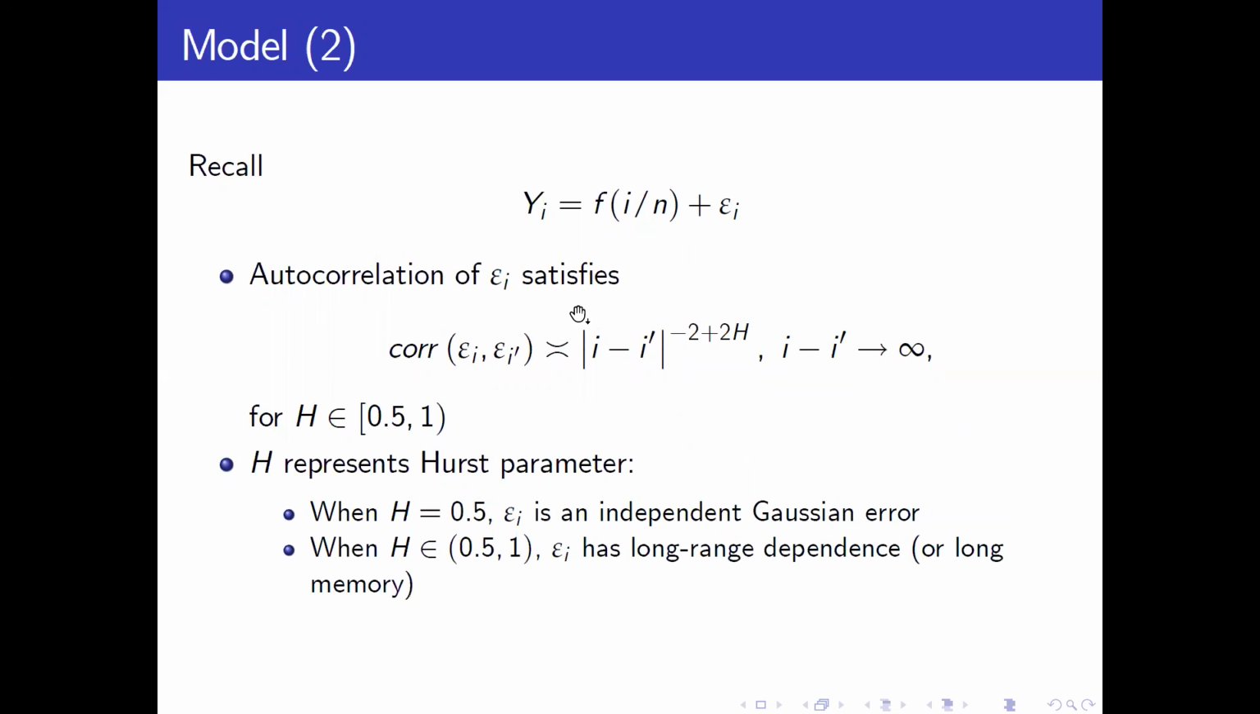The noise part follows a process characterized by the so-called Hurst parameter. When H equals 0.5, epsilon is an independent Gaussian error. When H is between 0.5 and 1, epsilon has a long-run dependence, or long memory.